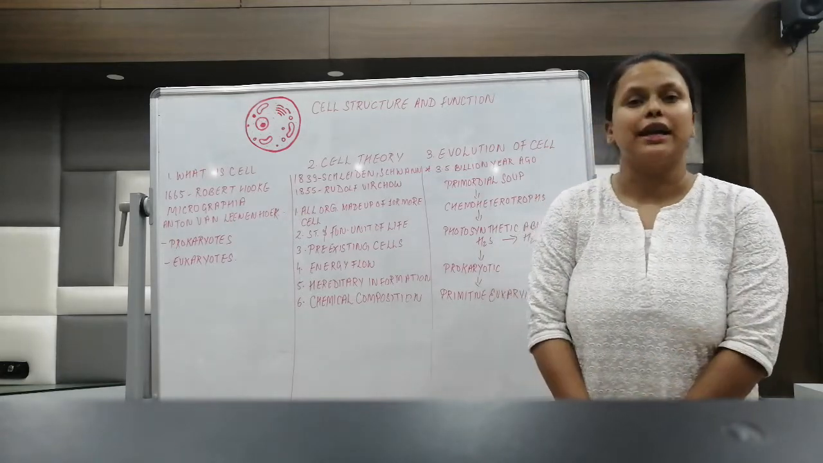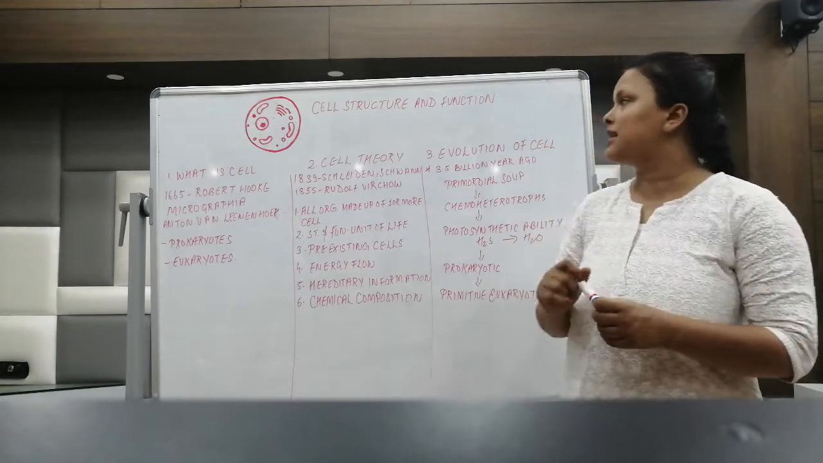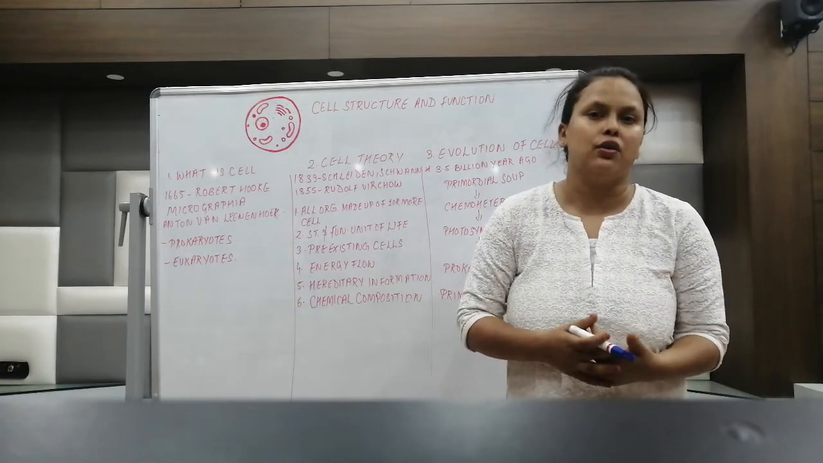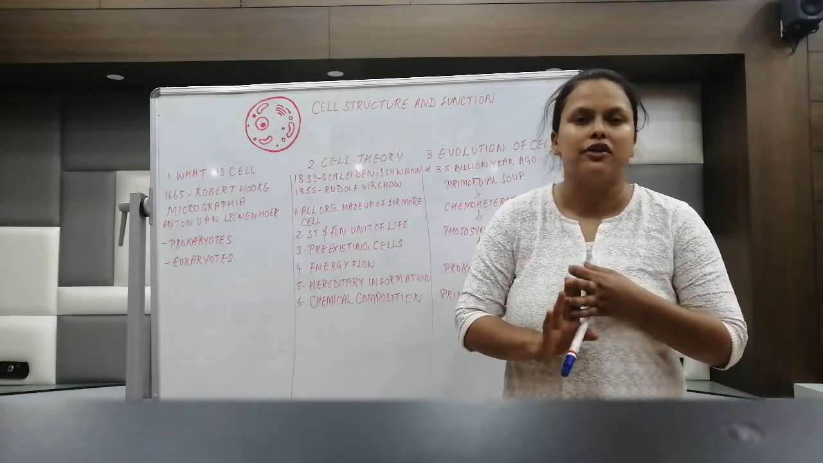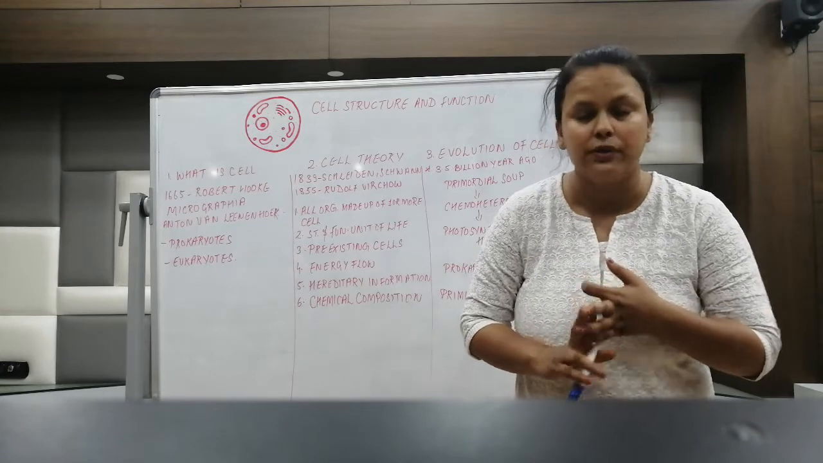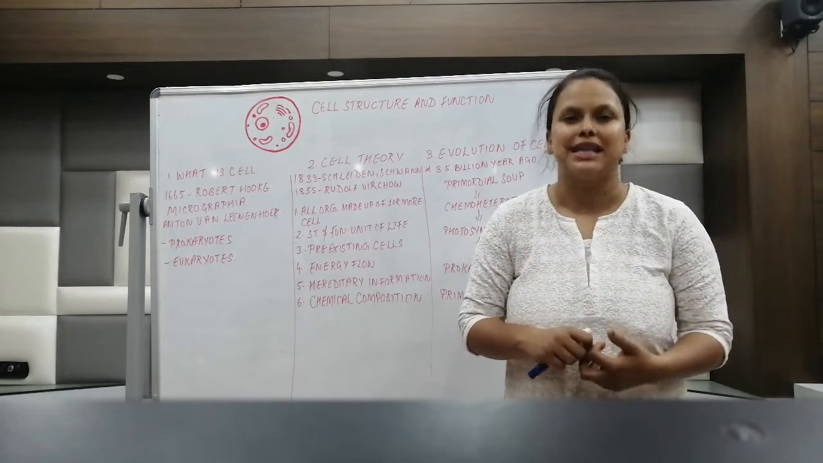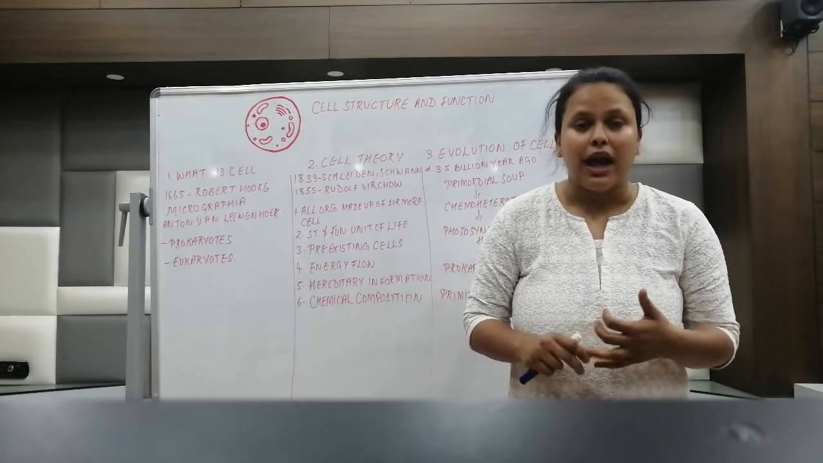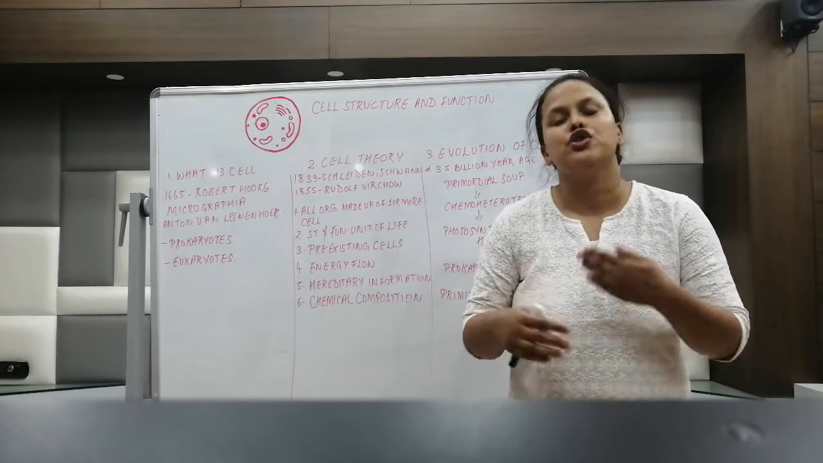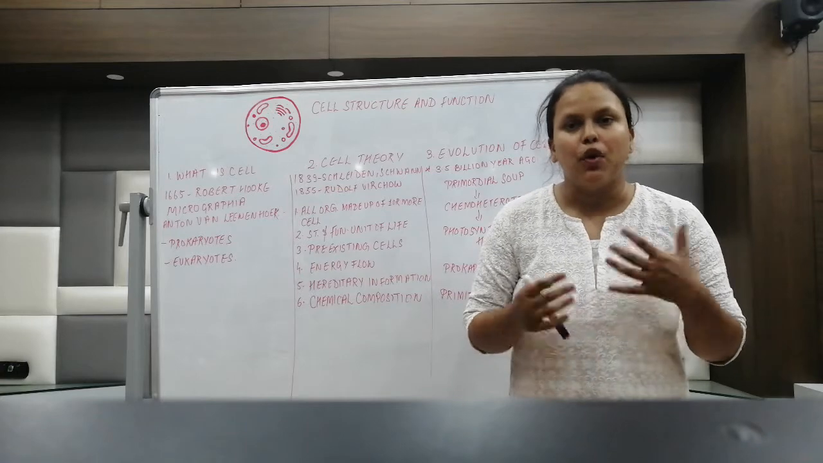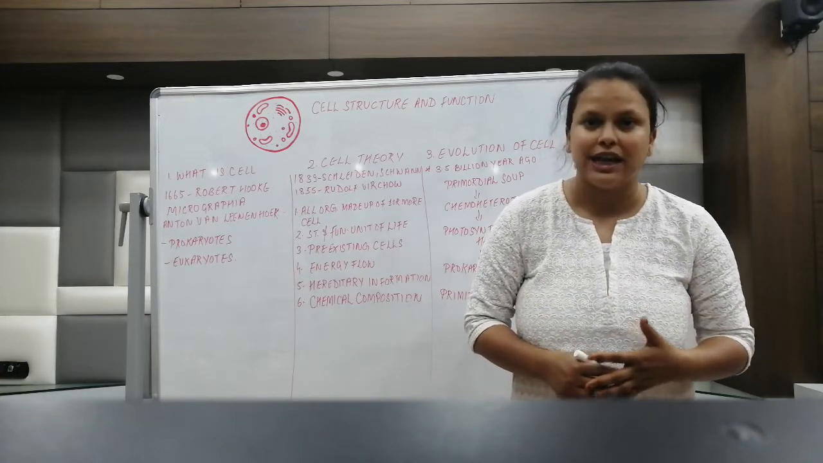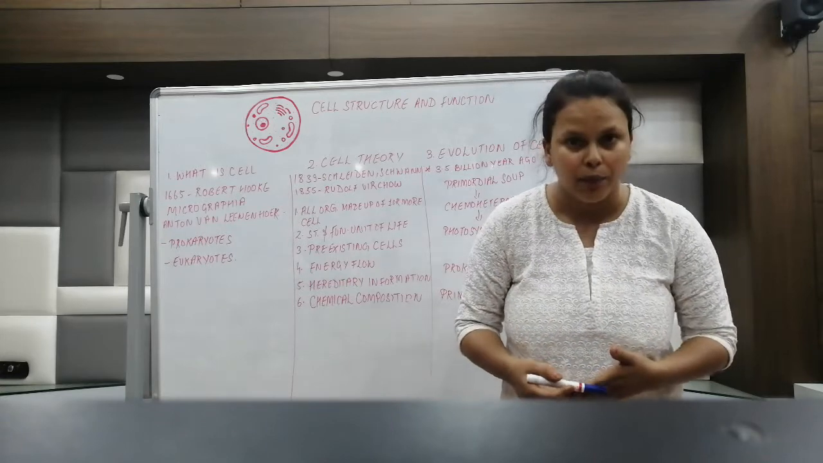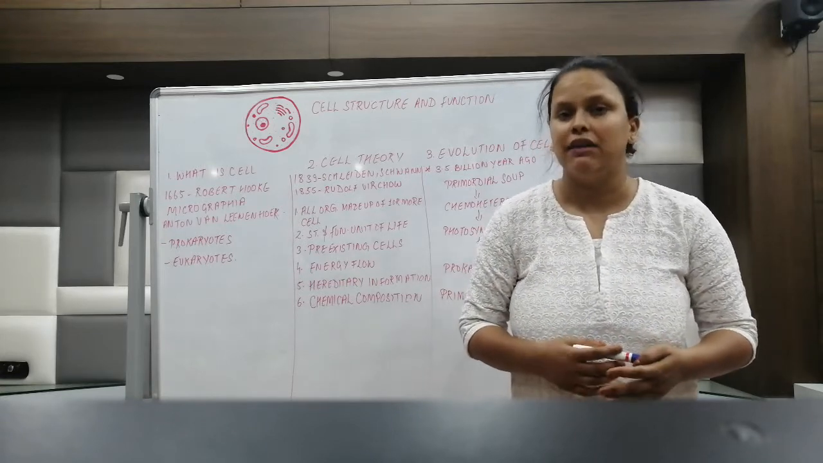So today we are starting a new lesson, that is cell structure and function. In this particular lecture we are going to talk about three questions. First is what is a cell? Second is what is cell theory? And the third is how the evolution of cell has happened. The modern cell, what we are seeing today, that is eukaryotic and prokaryotic cell, how that has exactly formed. So without wasting the time, we'll start the lesson.